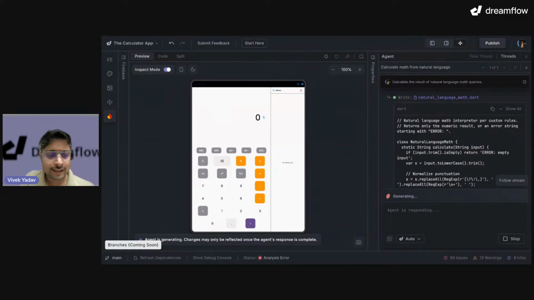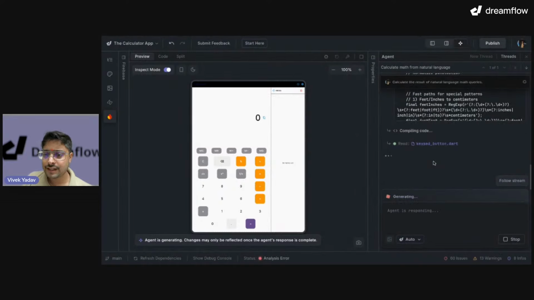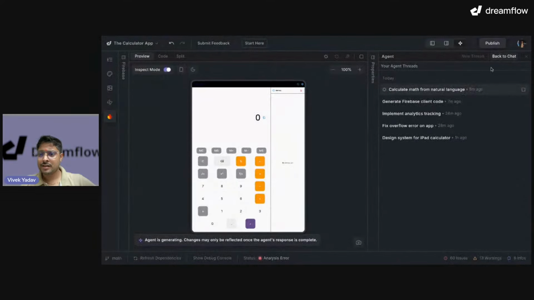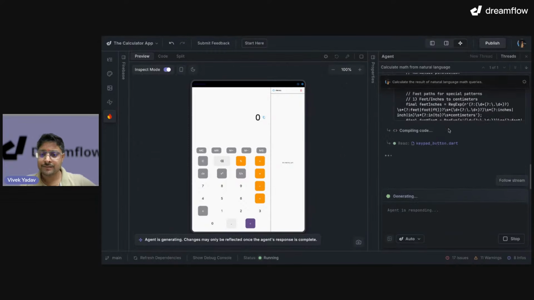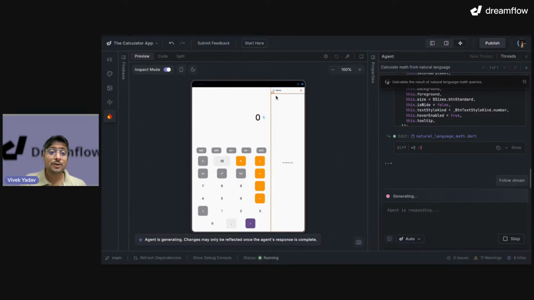Yeah, look at this. So the agent is doing a lot of stuff to implement the AI feature in the application. We'll click on follow stream to follow it. How many threads do we have? 1, 2, 3, 4, 5. That's good. It really shows what we are doing, right? In 5 threads and roughly 12 to 13 prompts, we are able to build this application.